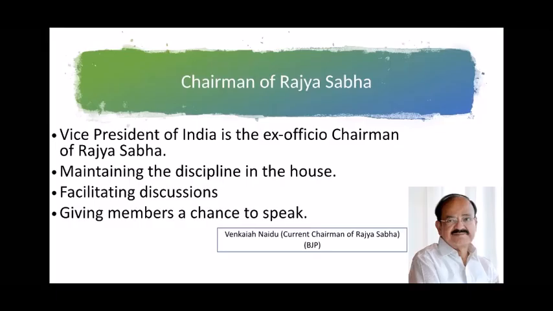Chairman of Rajya Sabha. Vice President of India is the ex officio chairman of Rajya Sabha. Maintaining the discipline in the House, facilitating discussions, giving members a chance to speak, etc., are some of the functions of the Rajya Sabha chairman. The current chairman of Rajya Sabha is also from the BJP party. His name is Venkaiah Naidu.